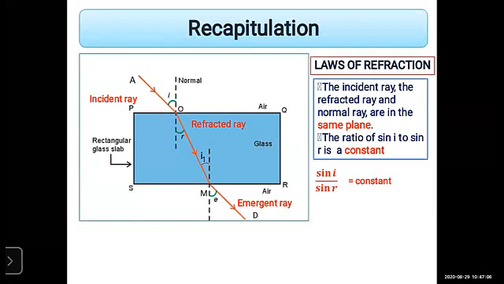Now first of all, remember the incident ray. It forms an angle between the normal and the incident ray.